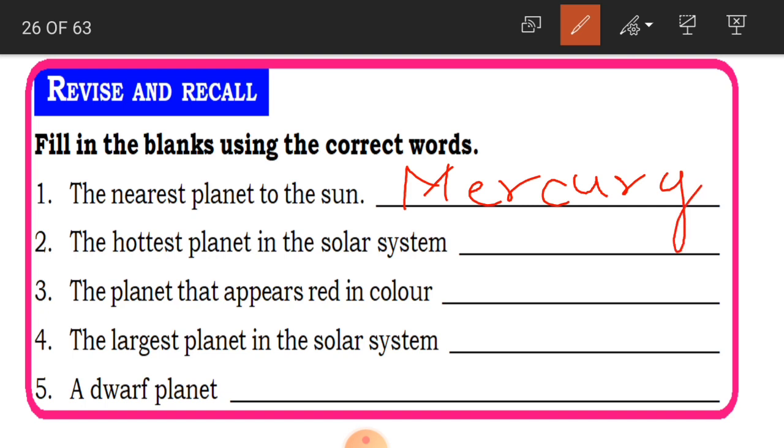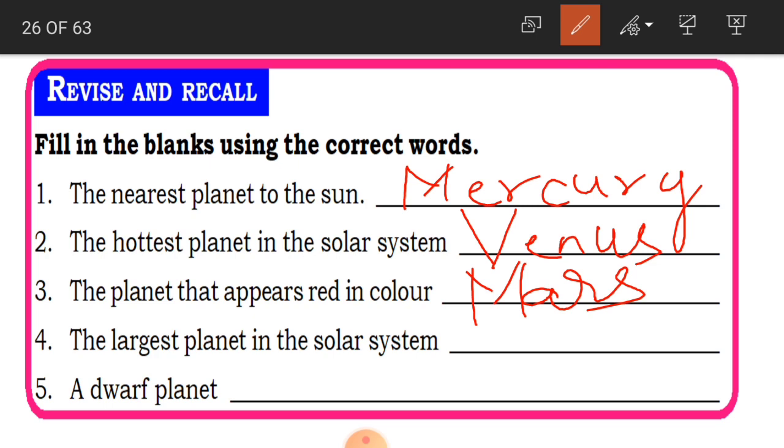Okay. And now, the hottest planet in the solar system. The hottest planet. It is Venus. This is the second planet. Okay. The planet that appears red in color. So the soil and the rocks are red in color on the surface of this planet, and because of that we call this planet the red planet, children. And this is nothing but the planet Mars.